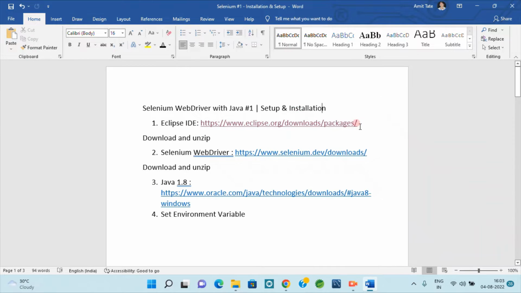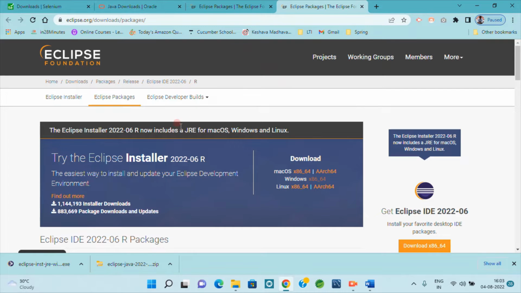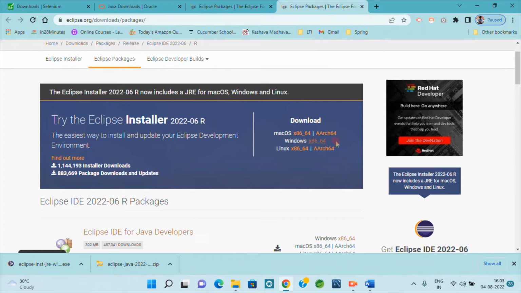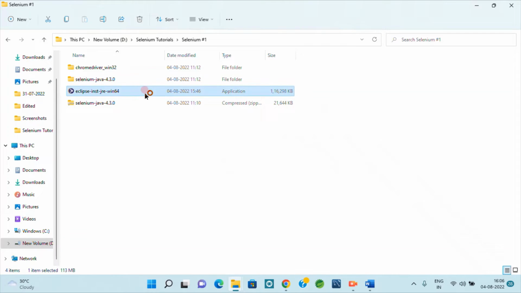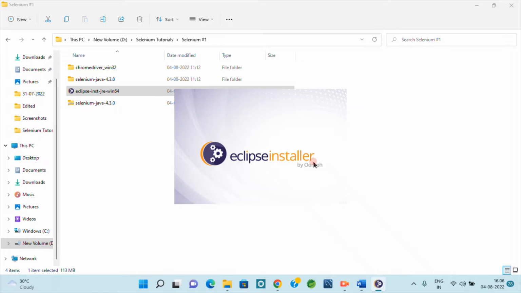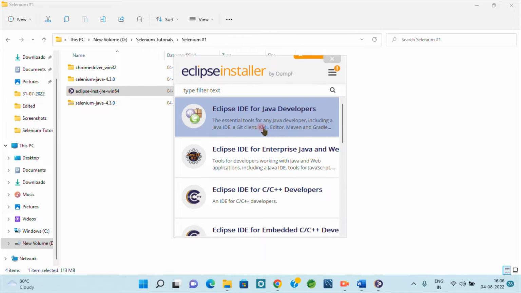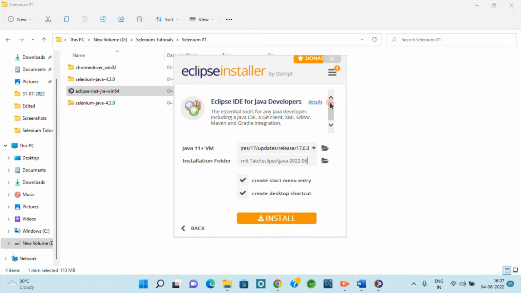I'll give the link in the description. As per requirement आप डाउनलोड कर सकते हो. तो मेरा विंडोज है, so I have already downloaded Windows. And the second step, we have to double click on Eclipse installer, and in that we have to run Java program. So we have to install the Eclipse IDE for Java developers. So I have already installed. So you can install by clicking the install button, that will get installed on your PC.